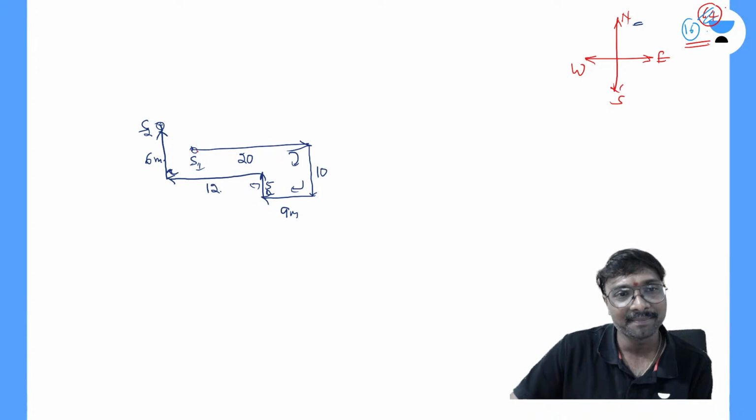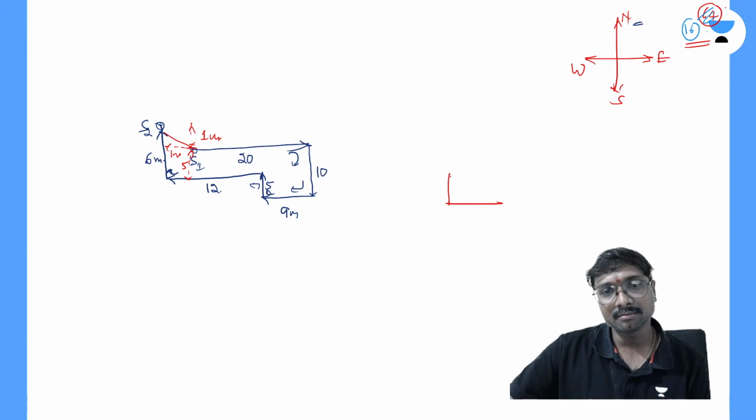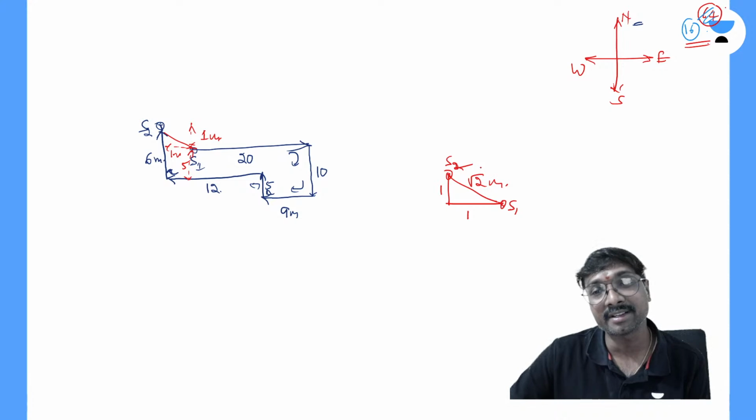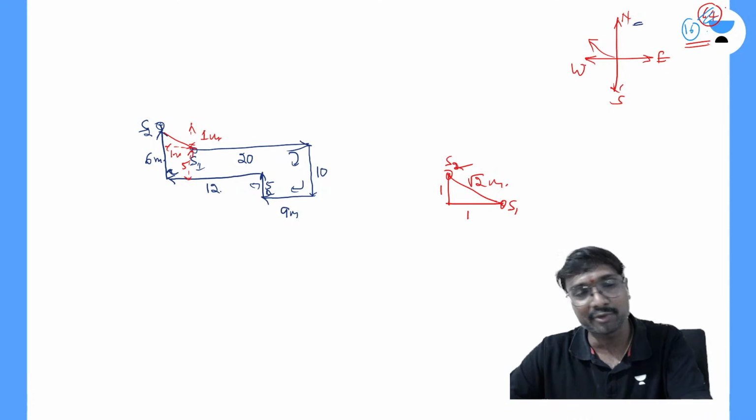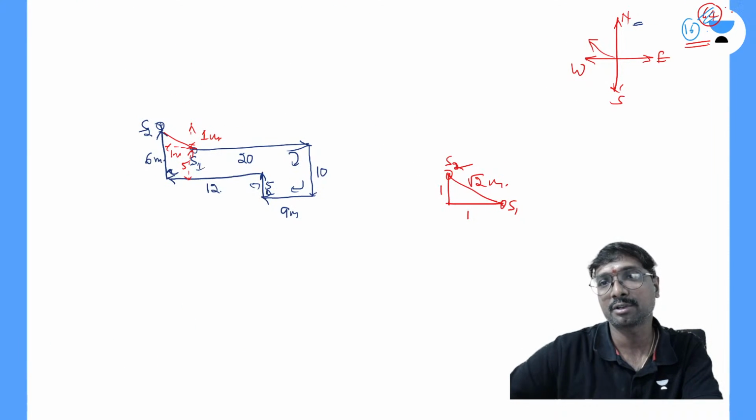This is your total 5. From here to here, this is your 5. This is 1 meter distance, and this is also 1 meter distance. So what is the total value, if you observe finally? This is 1 meter, this is 1 meter, and this is root 2 meter distance. This is your S1 position, this is your S2 position. So with respect to the first position, he is at root 2 meter distance, in the northwest direction. That kind of question can also be asked, yes.